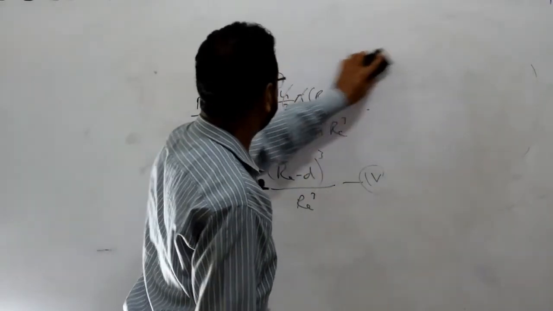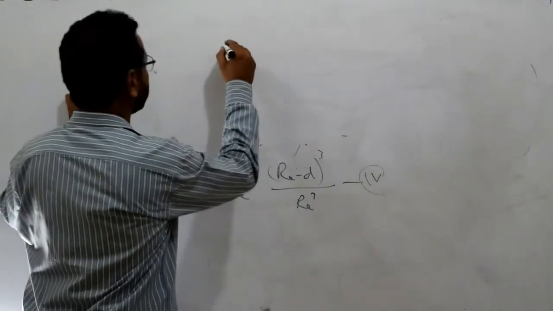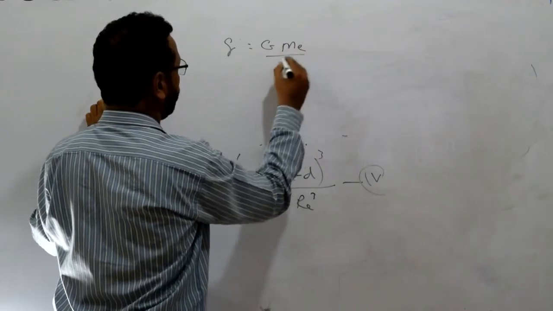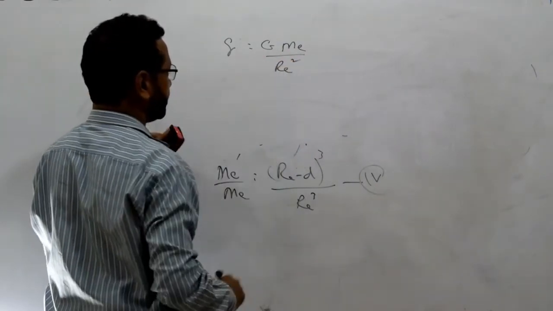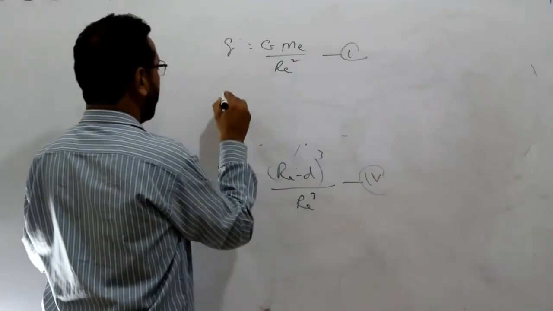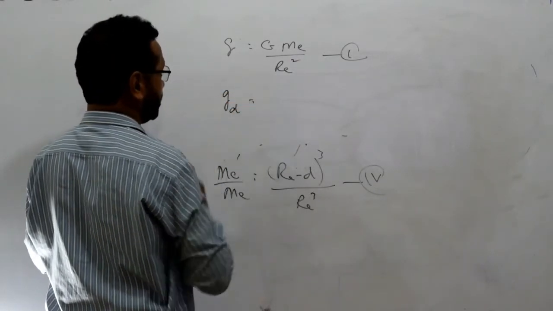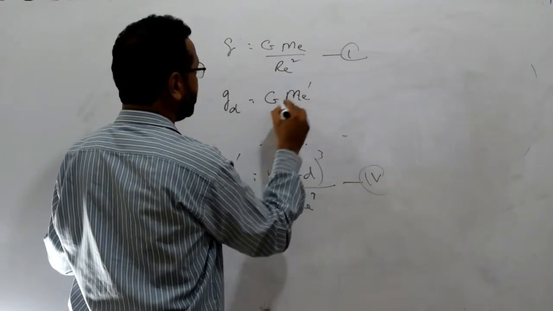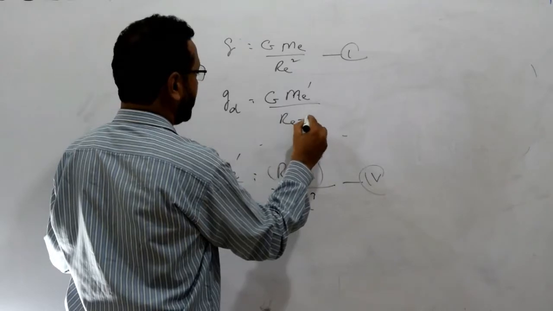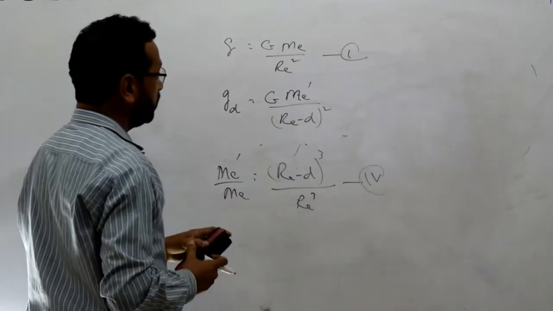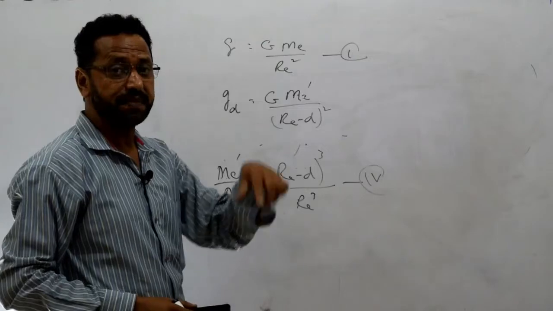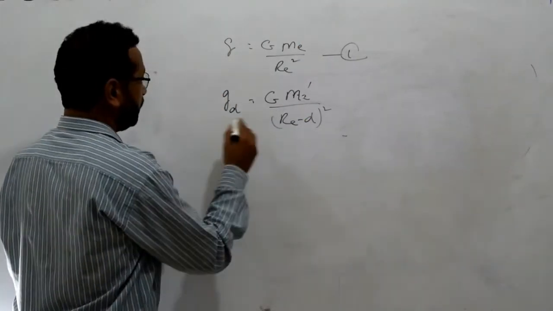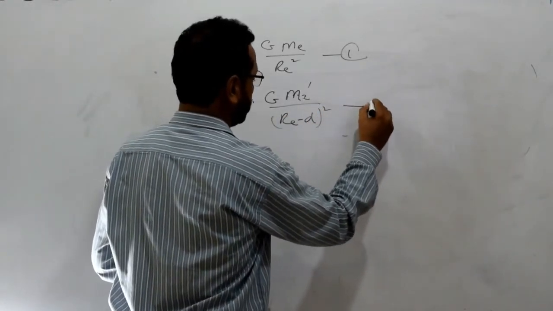Now dear students, we have already mentioned that the gravitational acceleration on the surface of the earth is given by g is equal to G ME over RE square. That was equation 1. And the gravitational acceleration at the depth would be given by GD is equal to G ME dash over (RE minus D) whole square. You know why ME dash? Because the mass is being affected when you go to the depth.